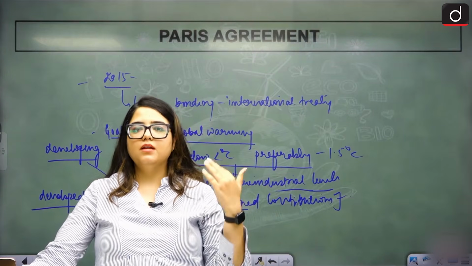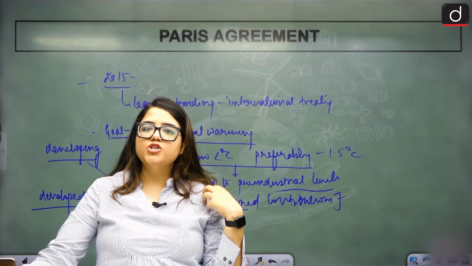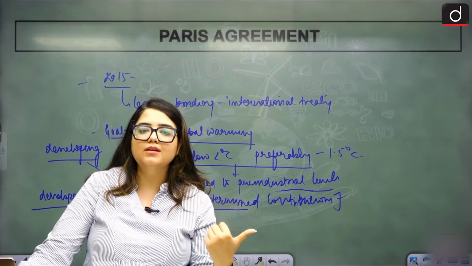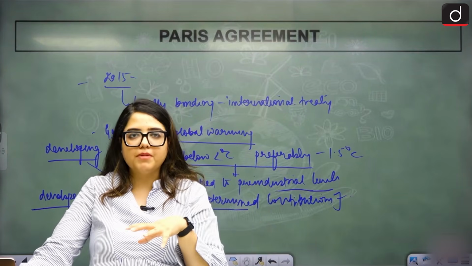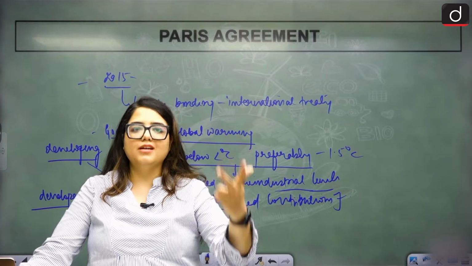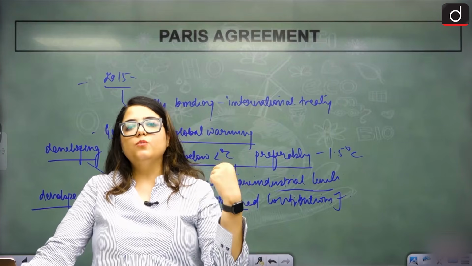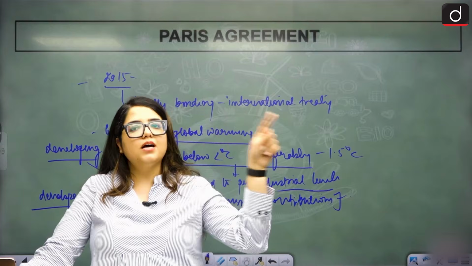Simple. Developing nations say to developed nations that our share in increasing the temperature of the earth is far lower as compared to yours. Because you have done all your development: infrastructure, construction, industrial, all kinds of development. Now it is our chance. Now while we are trying to develop, you are saying that we should not develop because it harms the environment.